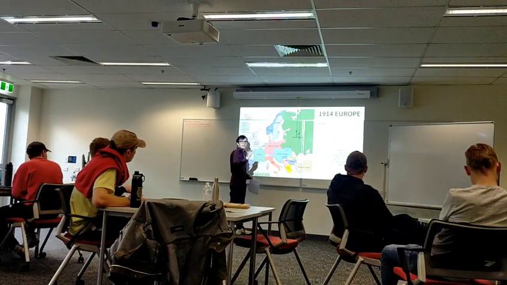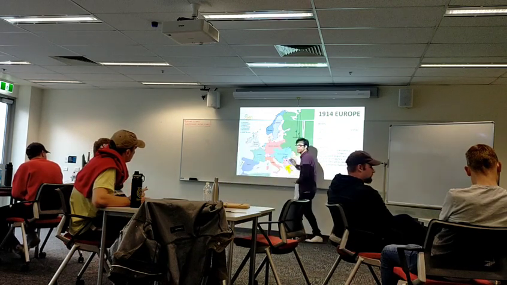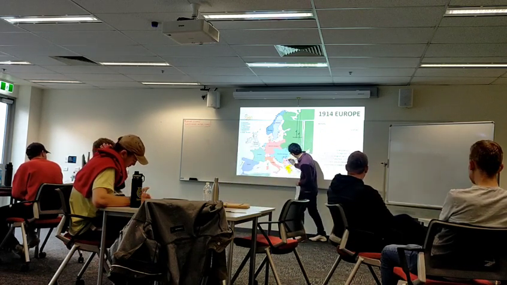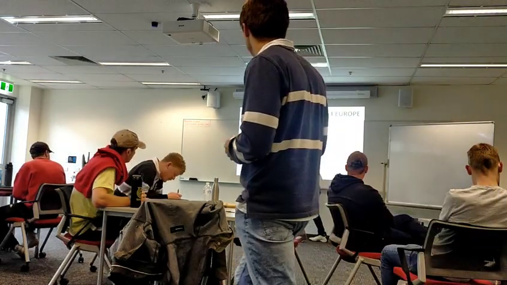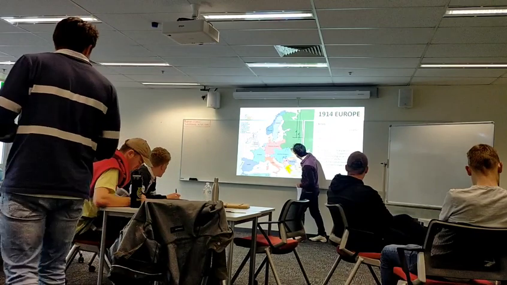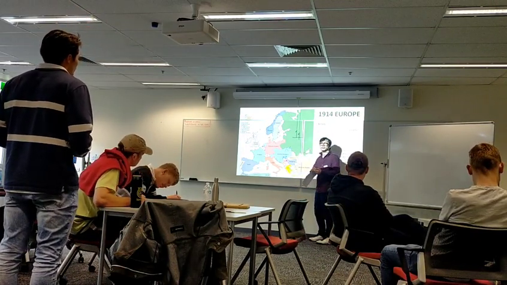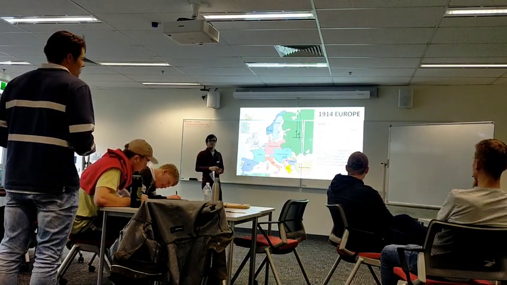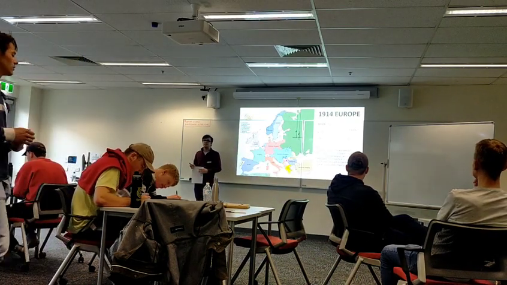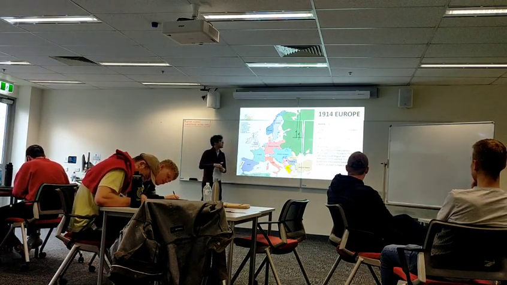There's an instruction on your piece of paper that says, draw a little number next to it. So this is like the first declaration of war. We'll write that with a small 1 next to it. And over here, do another arrow, and we'll write a little number 2 next to it. Is everyone following along? Am I going too fast? If you can just copy the arrows, that would be very good as well.